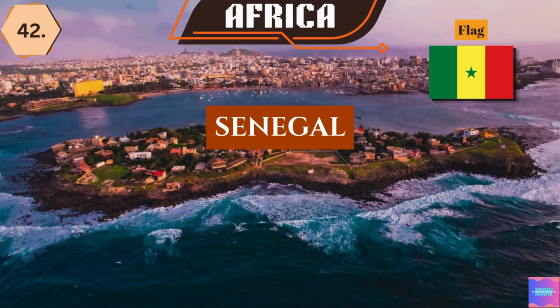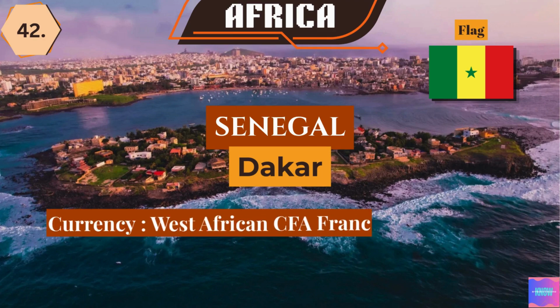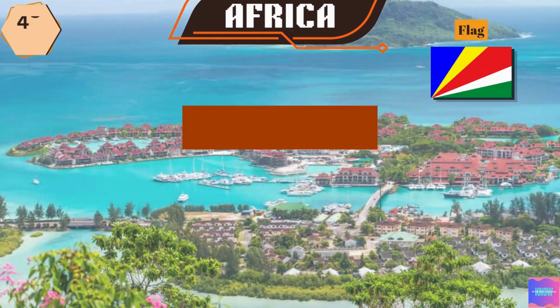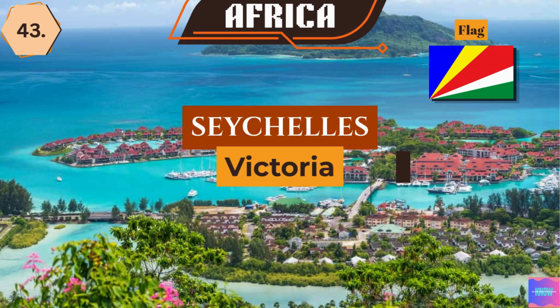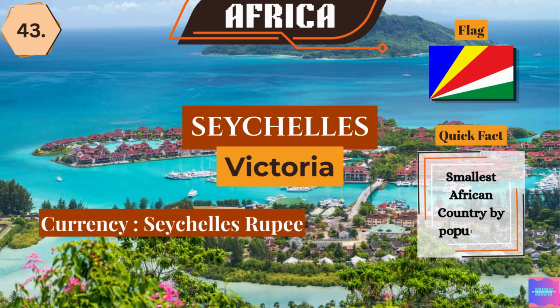Senegal. The capital city is Dakar. The currency used here is the West African CFA franc. Senegal is the westernmost mainland African country. Seychelles. The capital city is Victoria. The currency used here is the Seychelles rupee. Seychelles is the smallest African country by population.